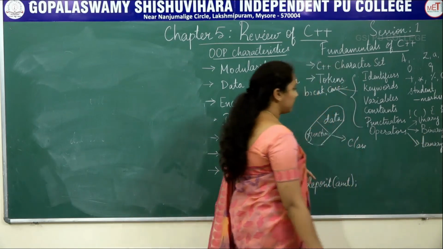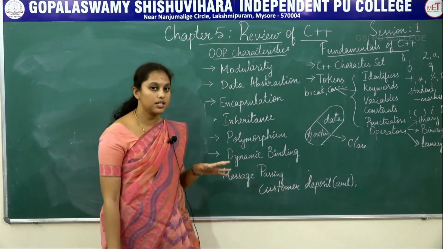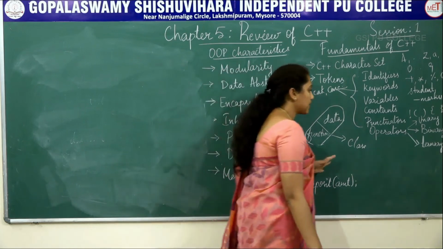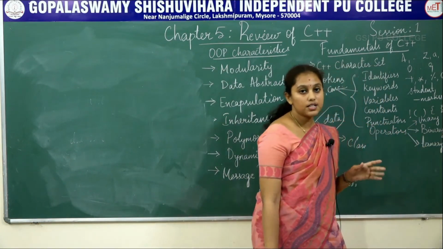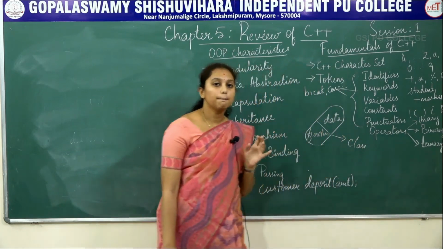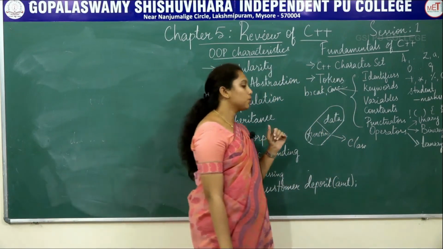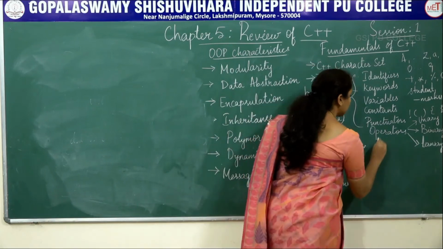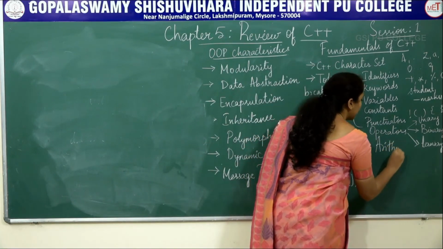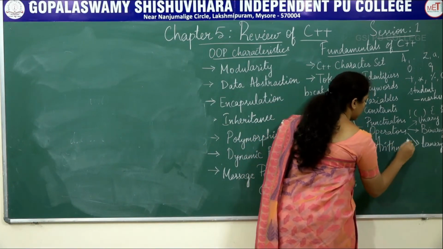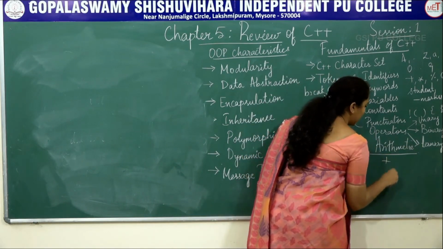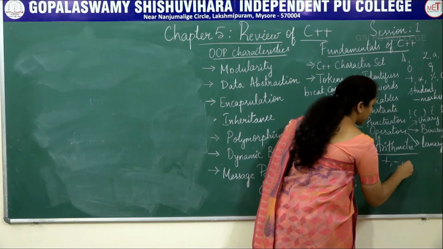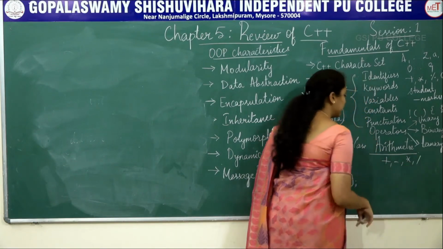In binary operators, there are different types, that is arithmetic operators, relational operators, logical operators, assignment operators and bitwise operators. Arithmetic operators are used in arithmetic expressions. Arithmetic operators are addition, subtraction, multiplication and division.